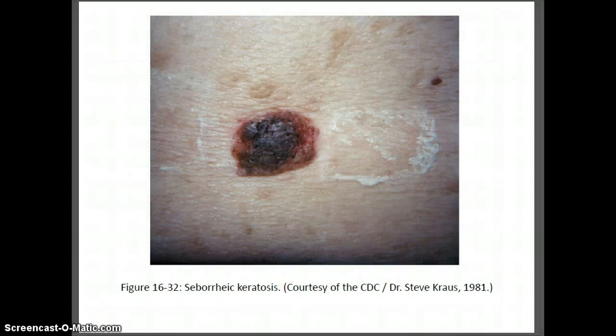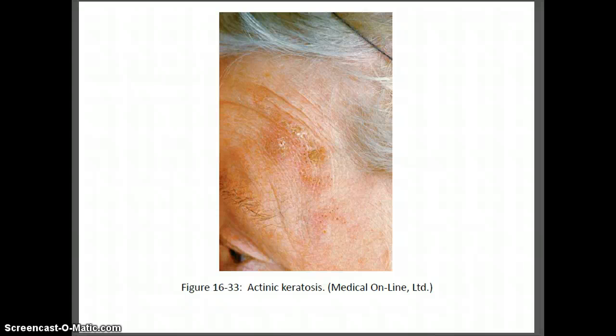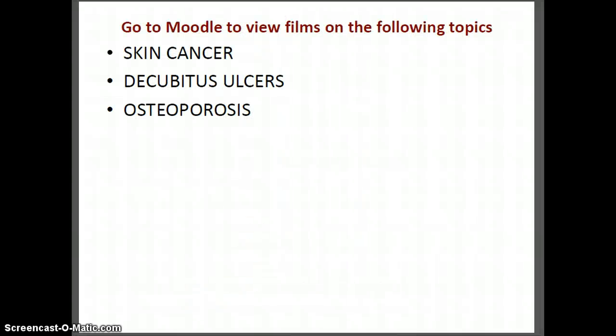Here's what a seborrheic keratosis might look like. Notice it does resemble, in some ways, some of the skin cancers. So if you have any kind of a lesion, do not assume that it is benign. Here's actinic keratosis, another type of keratosis.